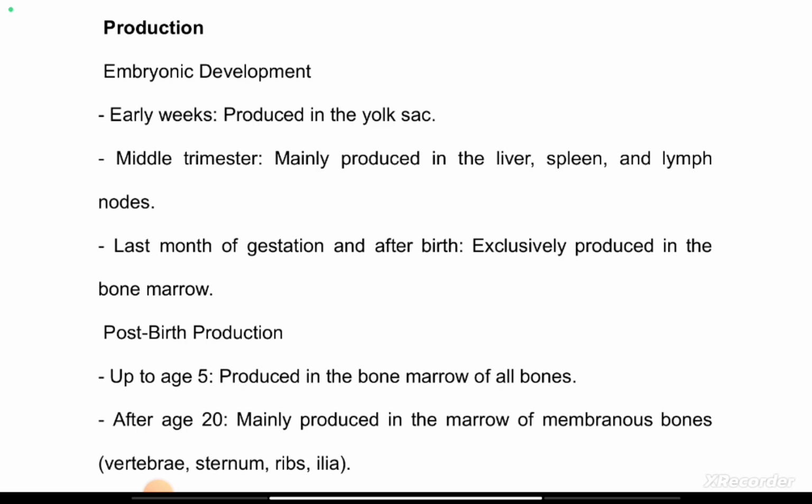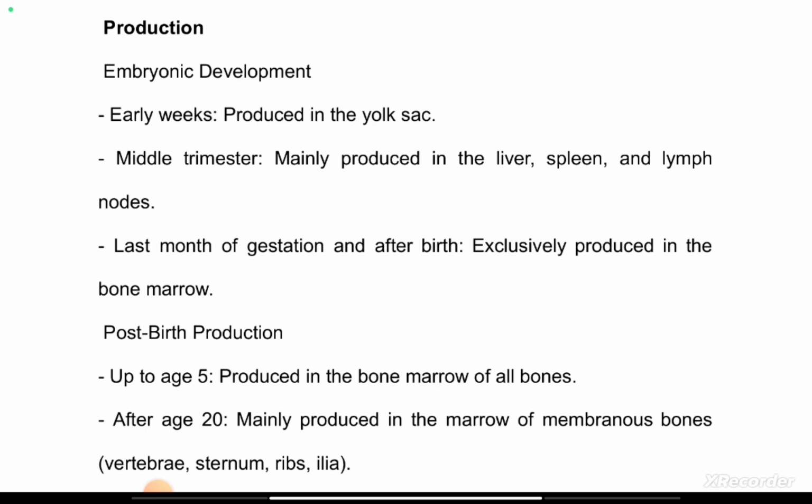Starting with the definition of erythropoiesis, which is basically from the word erythro. Erythro means red, and cyte means cell. Erythrocyte, red blood cells. So erythropoiesis is just the production of red blood cells. If you were to complete your definition and say it's the production of red blood cells from the bone marrow, that definition might not be totally correct, because there are other sites where red blood cells could be produced, depending on the age.